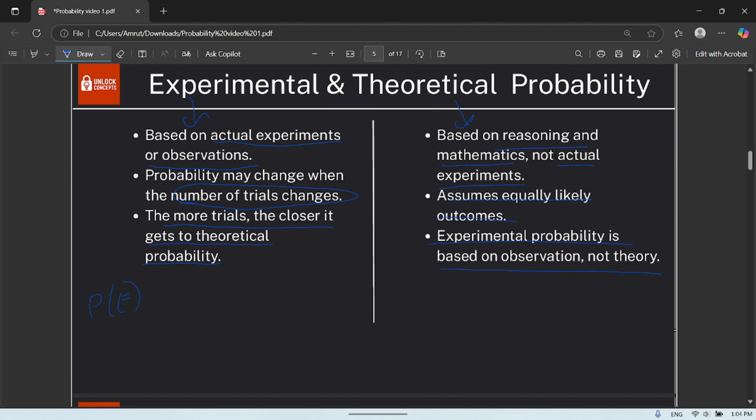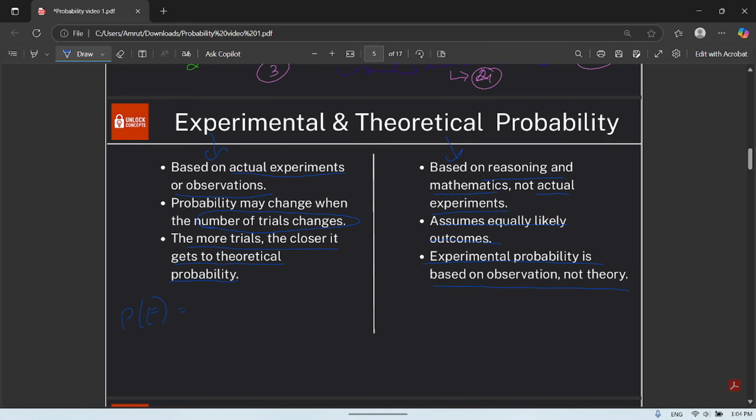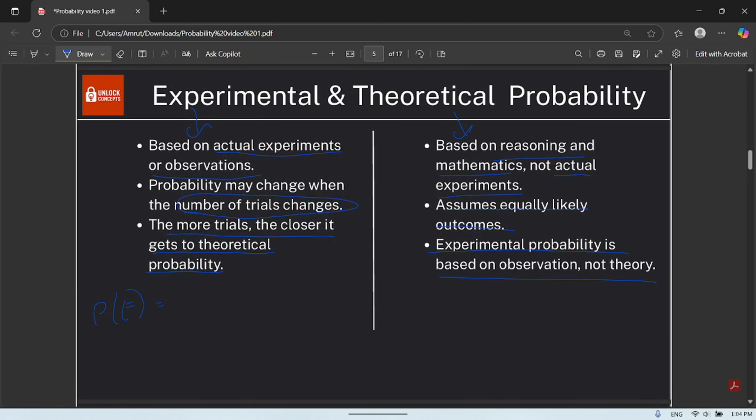Probability of an event equals the number of times the event occurs by the total number of trials.